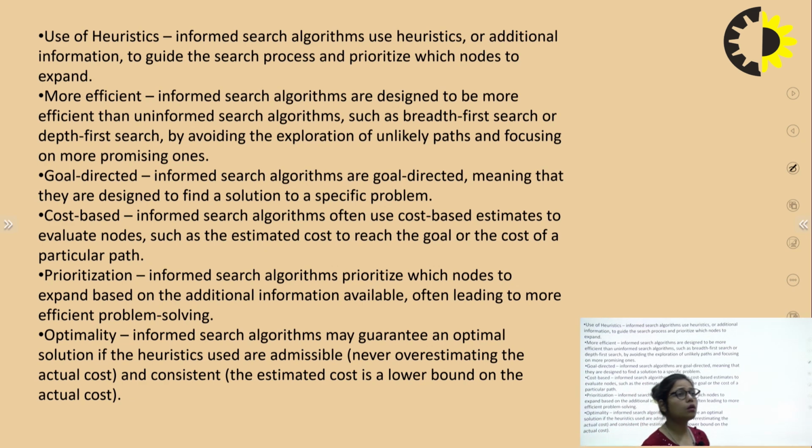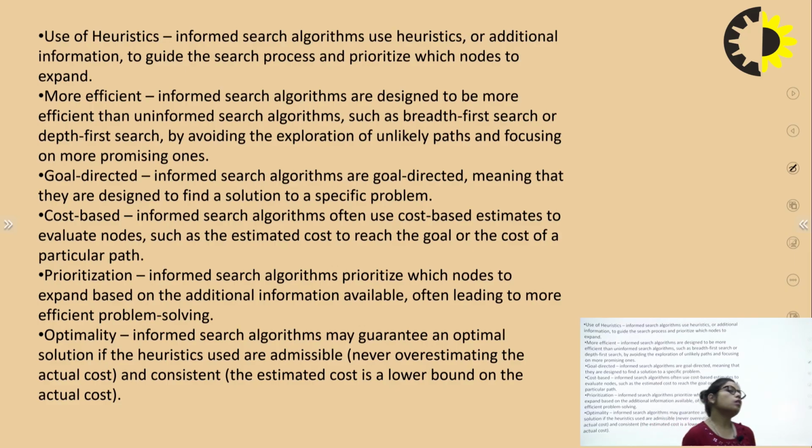The next one is more efficient: they are designed more efficiently than uninformed search algorithms, for example breadth first search or depth first search, by avoiding the exploration of unlikely paths and focusing on more promising ones. The next one is goal directed. Basically, it helps us know in which direction we need to move. It helps towards our goal.